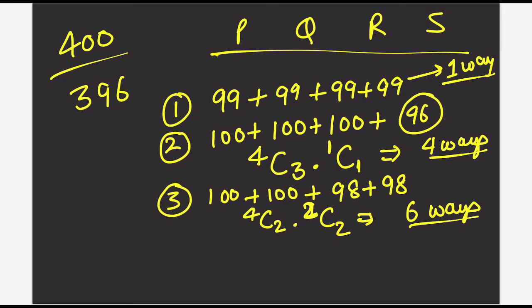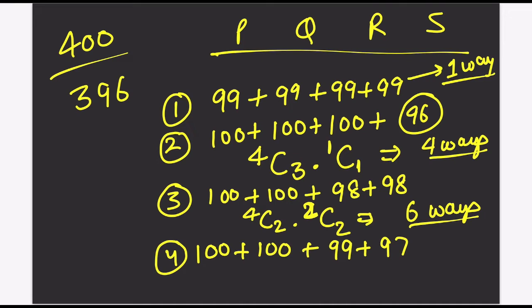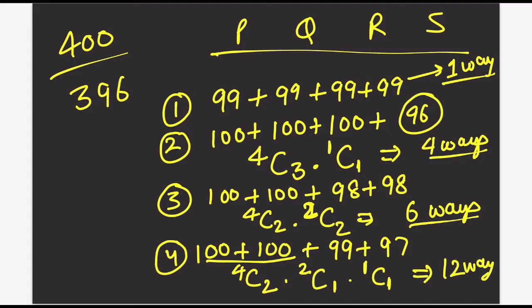Right? Easy. Now what is the other way we can think of? You can think of 100 again in 2 papers, but this time he needs to score 196 in the other two. To score 196, he can do it like 99 plus 97. This is also one of the ways. So 4C2: out of 4 papers, he needs to choose 2 papers. Then out of the remaining 2 papers, he needs to score 99 in 1 paper. And after that, 1 paper is left, 1C1. So if you solve this, you will get 12 ways. Right? Done. And what is another way?